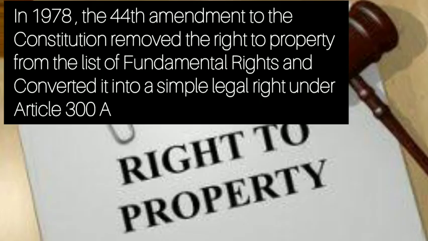But in 1978, the 44th Amendment to the Constitution was passed, which removed the right to property from the list of fundamental rights and converted it into a simple legal right under Article 300A.